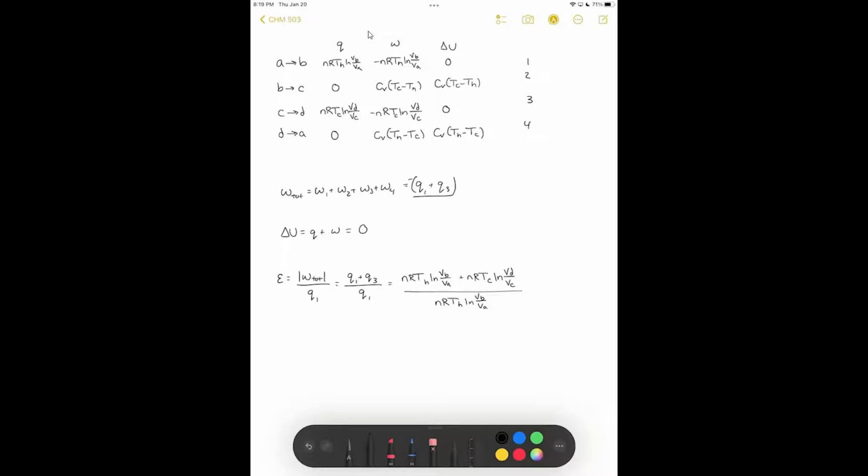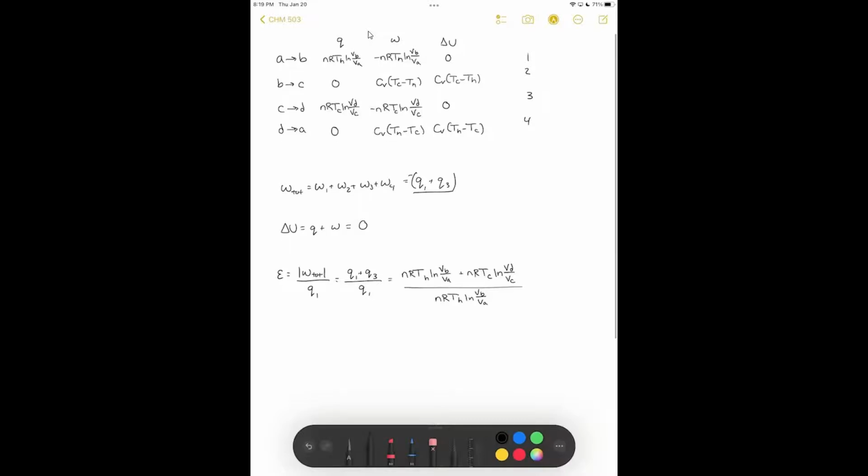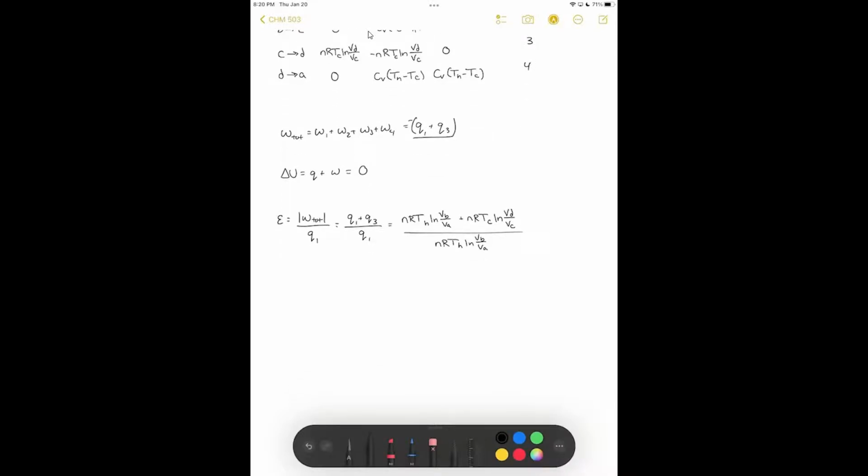What we'll do next is use the relationship between temperature and volume for adiabatic expansions. So for reversible adiabatic expansions, the temperature times the volume, so here we have T hot times VB raised to the gamma minus 1, where gamma is the ratio of heat capacities, is equal to TC VC, or T cold times VC to the gamma minus 1.